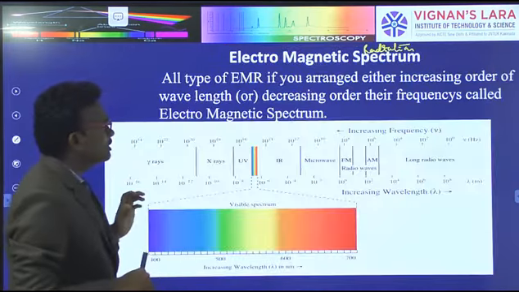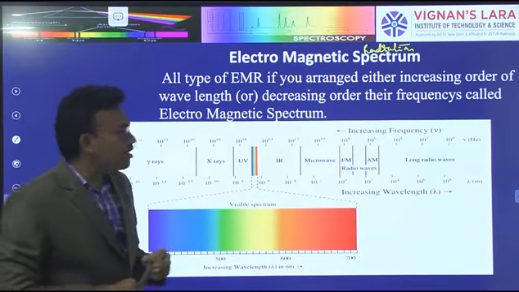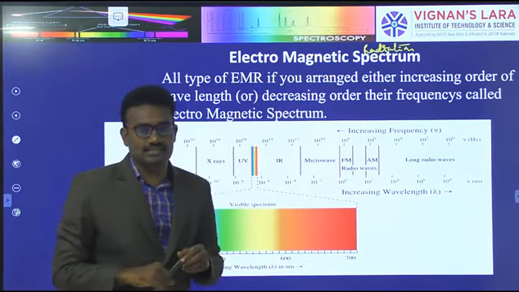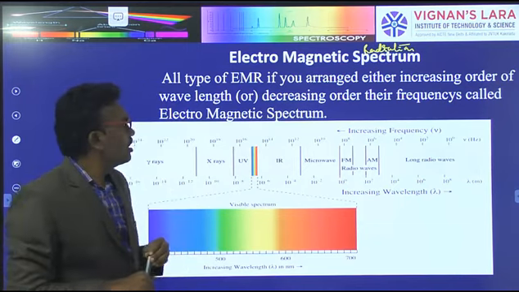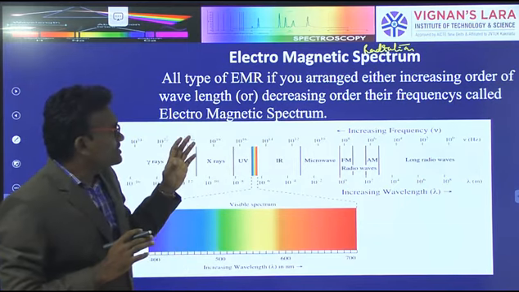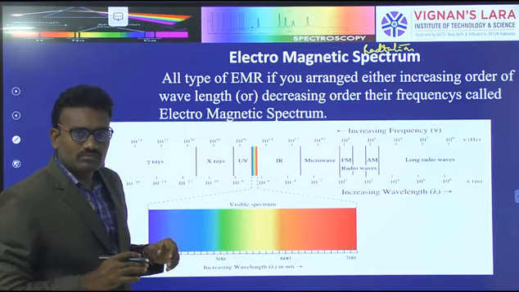Next, electromagnetic spectrum or electromagnetic radiations. What is the electromagnetic spectrum?